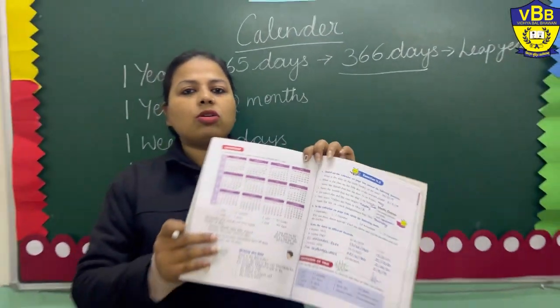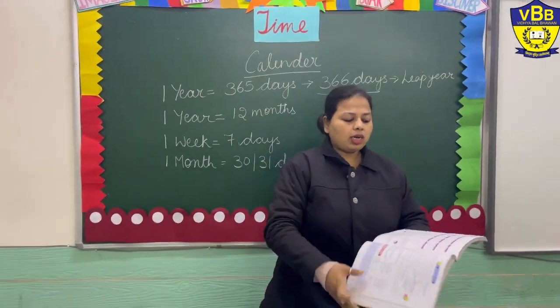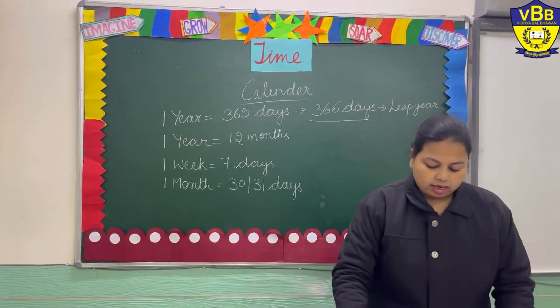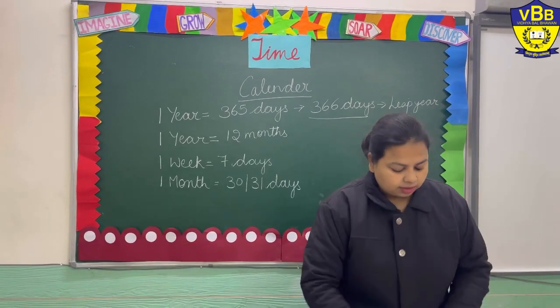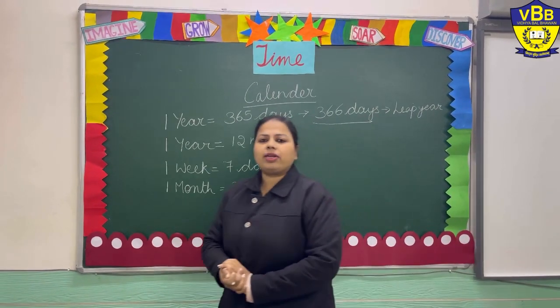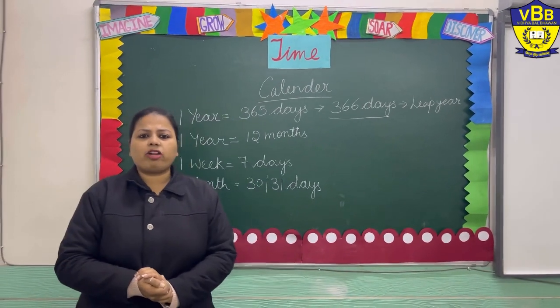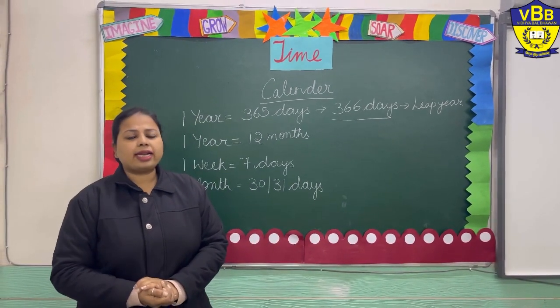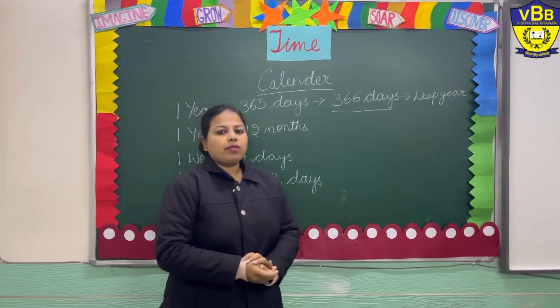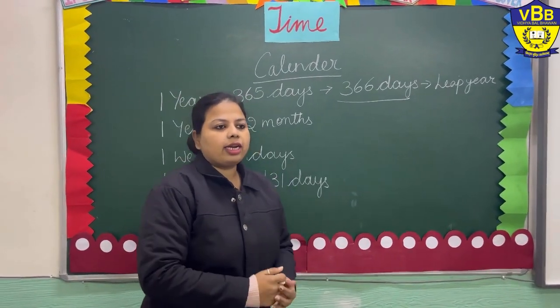Now, we will do some questions based on this calendar. Okay. Now, first of all, tell me, do you know how to write down the date? There is a format of writing a date.